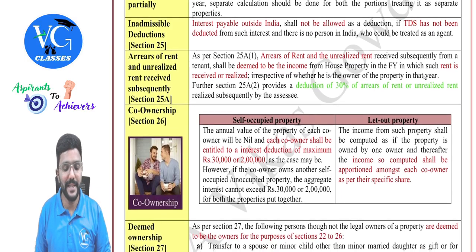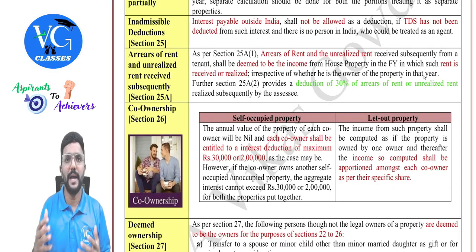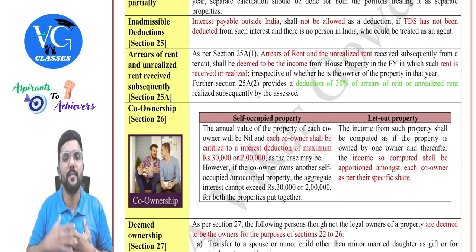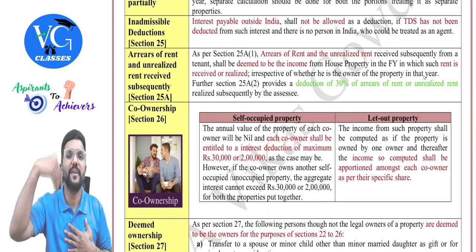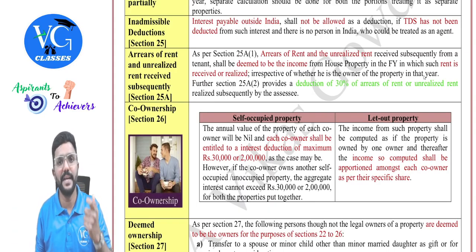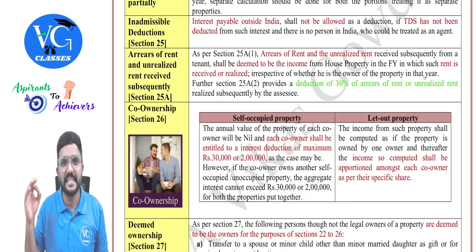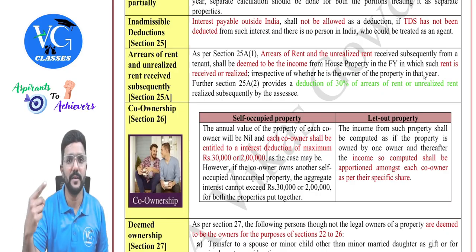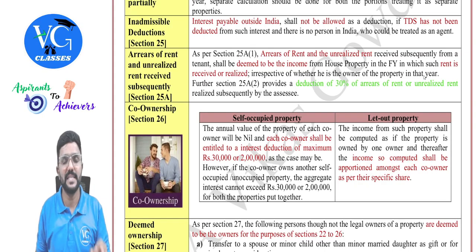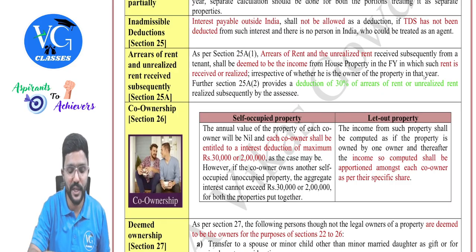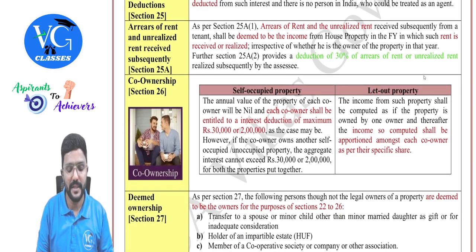Okay. Then inadmissible deduction. If a loan is taken by an assessee from a foreign country or from a foreign lender, and if he is paying interest, is interest allowed as a deduction under section 24B? Yes, it is allowed, provided TDS is deducted on the interest. If the assessee fails to deduct TDS on the interest which is paid to the foreign lender, then such interest will not be allowed as deduction, as per section 25. Then section